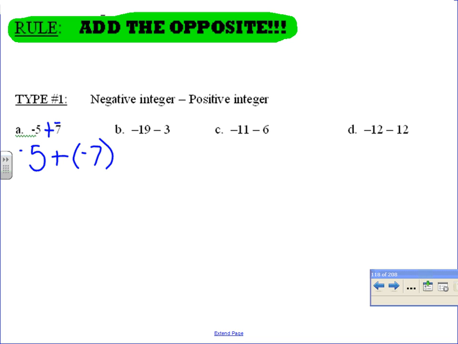Okay. The reason we're doing that is so now our rule is an addition rule. We are adding, the same sign, add them, put the negative in front. Mary? Wait, so it automatically becomes an addition problem? Yep.